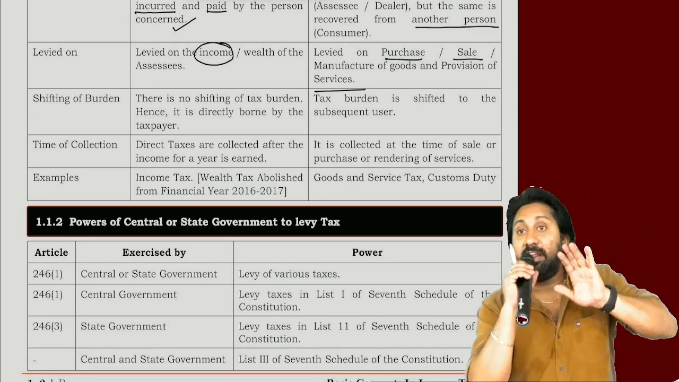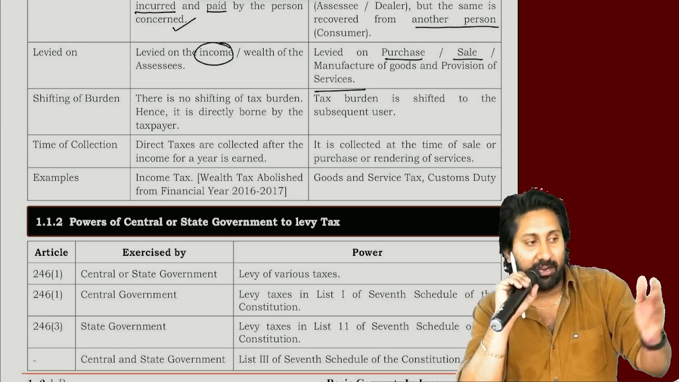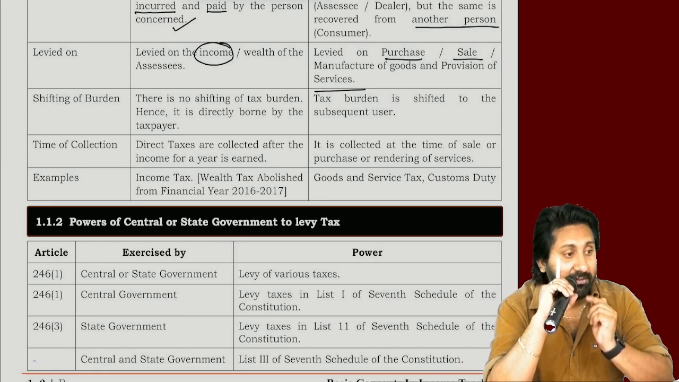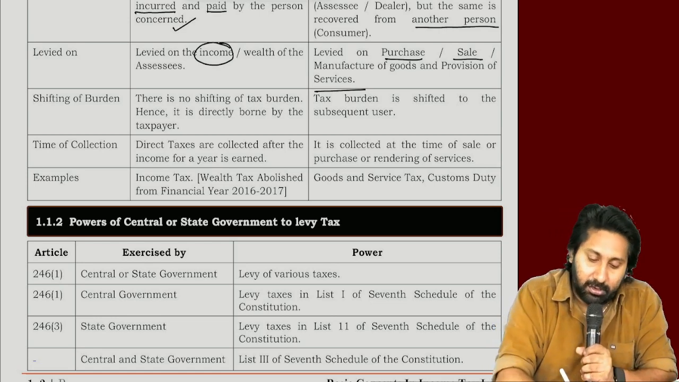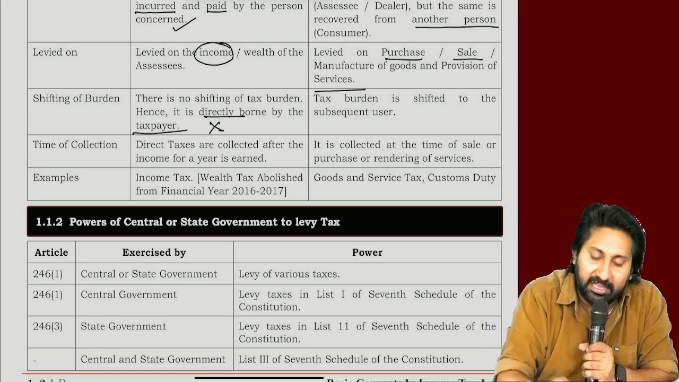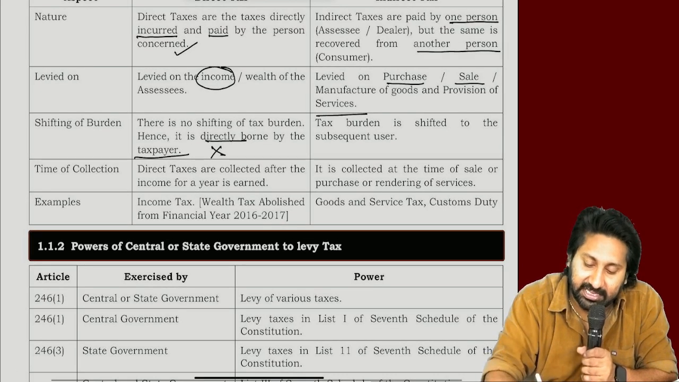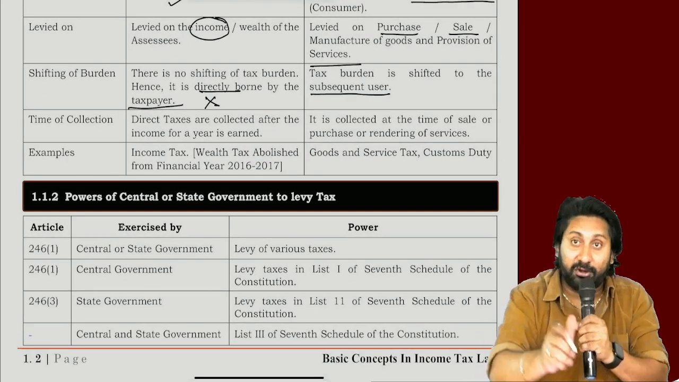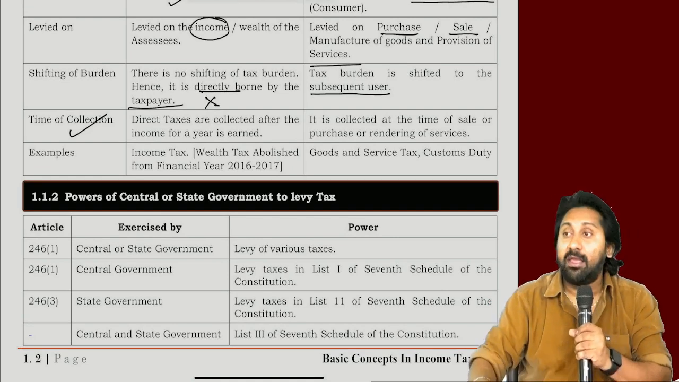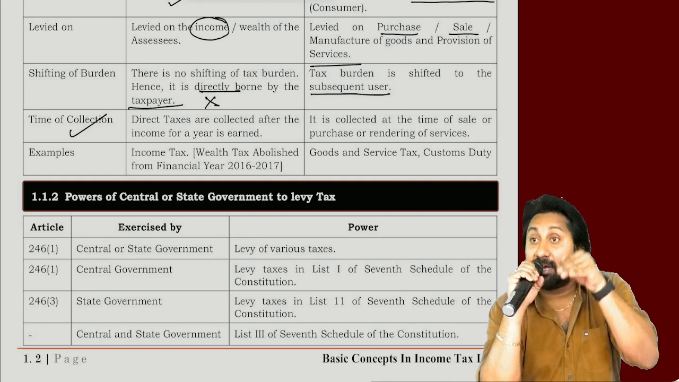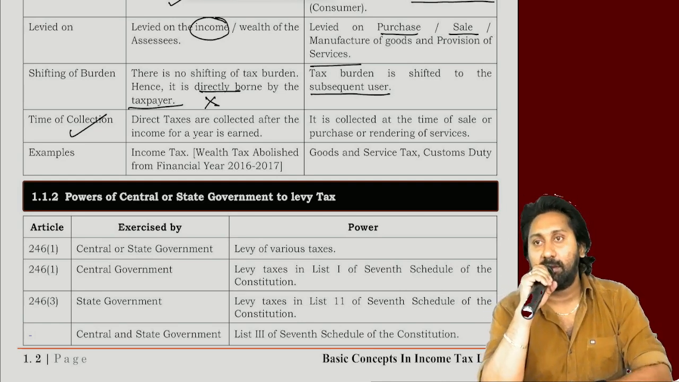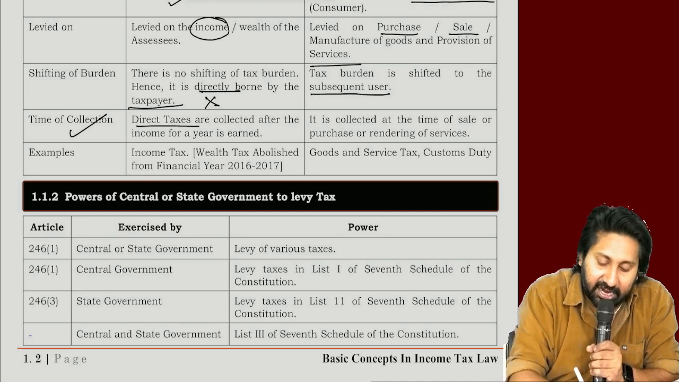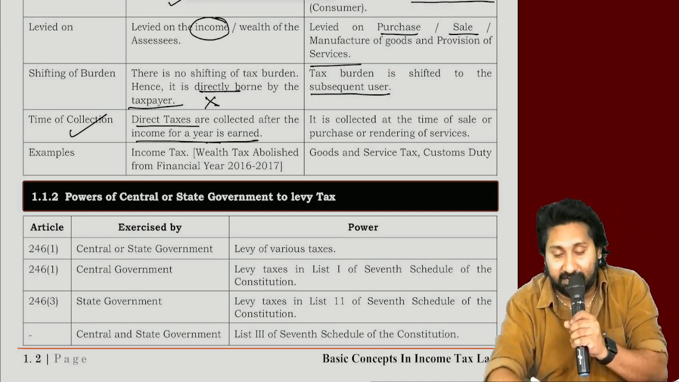Next. Very important. We already know, na? Tax burden shifting. Tell me. Can I earn income and can I ask you to pay the tax? And the shifting of tax burden is possible or not possible? Not possible. So borne directly by the taxpayer. But in case of indirect taxes, tax burden is shifted to the subsequent user. This point also I told you. Time of collection. Tell me. Income tax will be paid while it is earned or in the next year? Loudly. Next year. Direct taxes are collected after income for a year is earned.